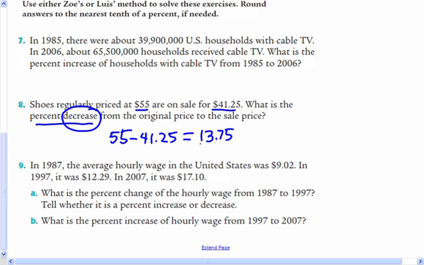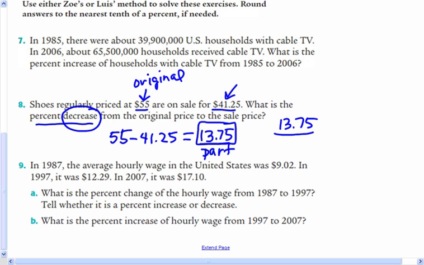Okay, and since I want the percent of decrease, I'm going to use that number as my part. So I'm going to do 13.75, and my whole is always my original price, or original number that I started with. So you always want to think of that, which is the original, where you started. I don't want to use 41.25. I don't want to compare it to that because that's my new price, not my original. So then I'm going to put 55 here, and I want to know what the percent is, so I'm going to put an N over 100.